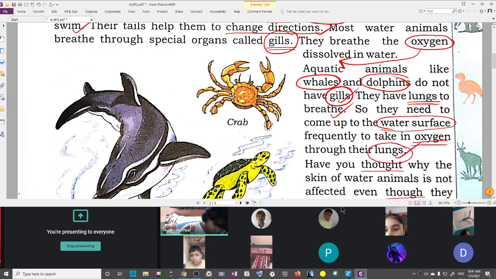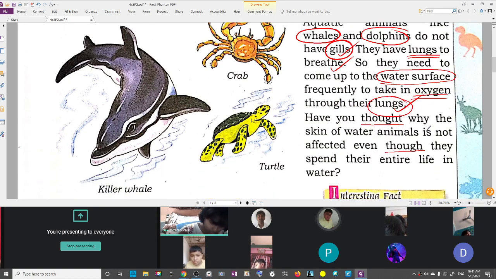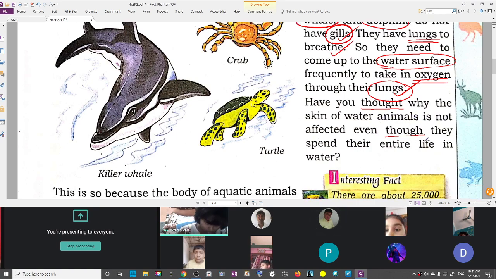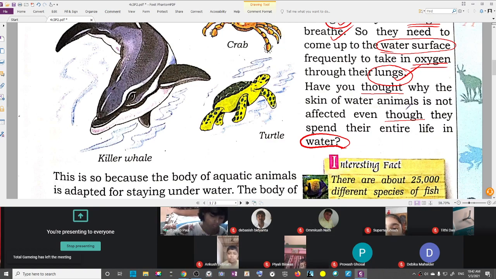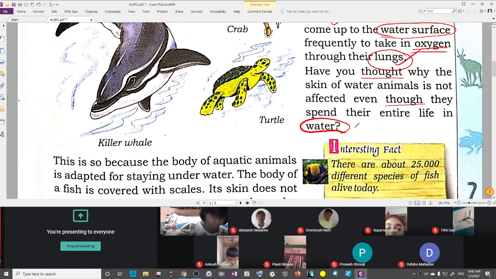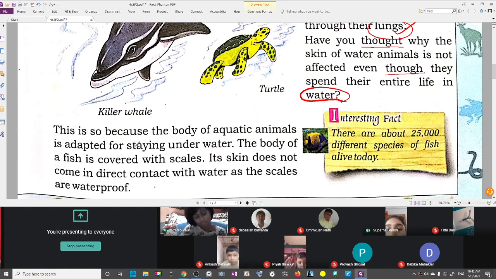Is that clear? Have you thought why the skin of water animals is not affected even though they spend their entire life in water? Do you know why? This is because the body of aquatic animals is adapted for staying underwater.